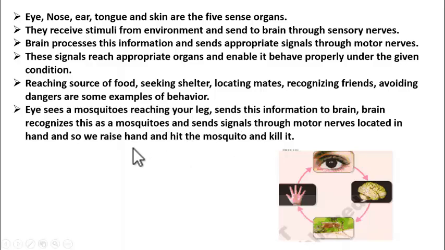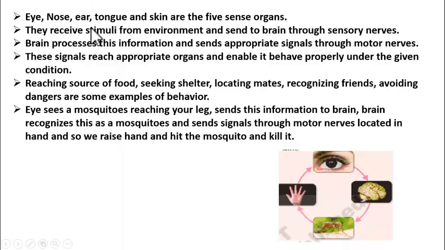So students, the basic plan of action of any sense organ is they actually receive stimulus from the environment and send that stimulus to the brain through sensory nerves. Stimulus is nothing but, for instance, for eye, the light is the stimulus. For nose, smell is the stimulus. For ears, the sound is the stimulus. Tongue, taste. And skin, heat, pressure, etc.